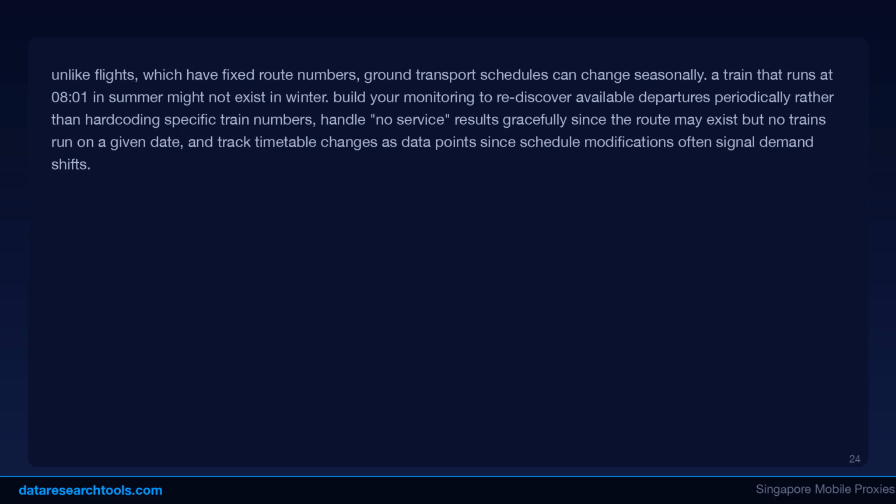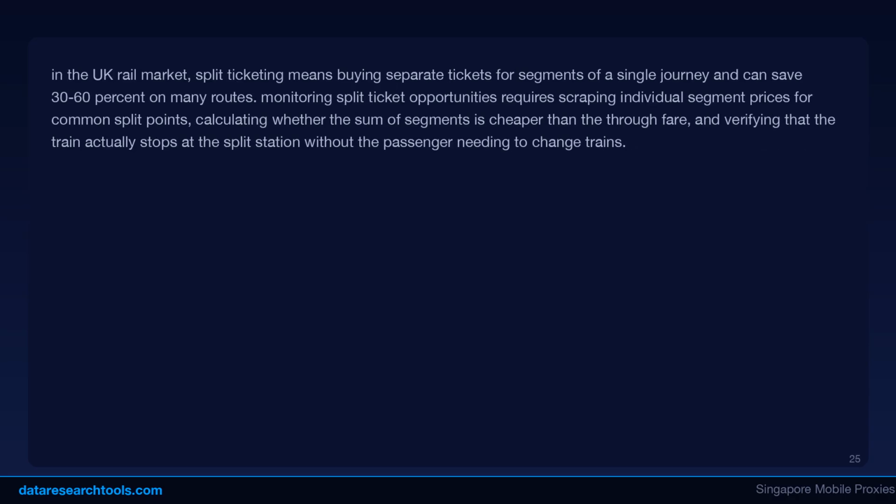Unlike flights, which have fixed route numbers, ground transport schedules can change seasonally. A train that runs at 08:11 in summer might not exist in winter. Build your monitoring to rediscover available departures periodically rather than hard-coding specific train numbers. Handle no-service results gracefully, since the route may exist but no trains run on a given date, and track timetable changes as data points, since schedule modifications often signal demand shifts.